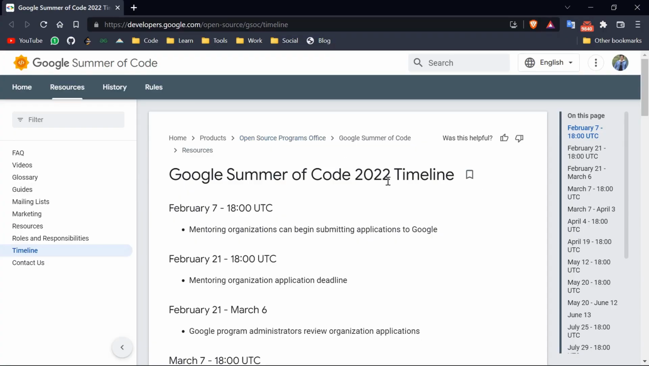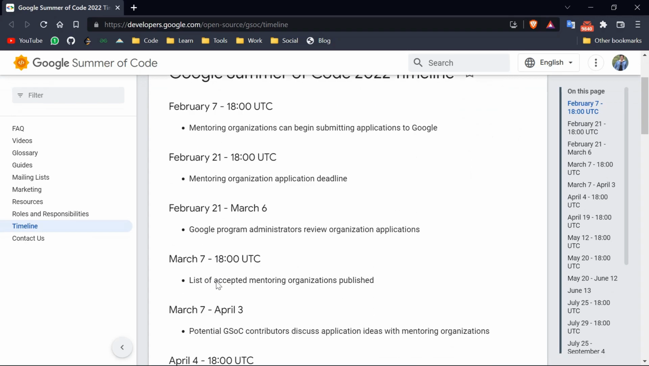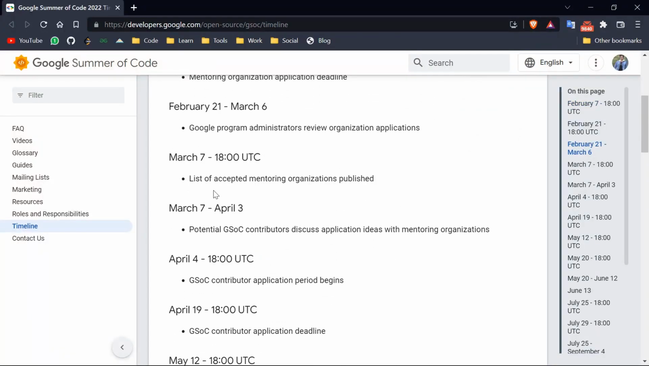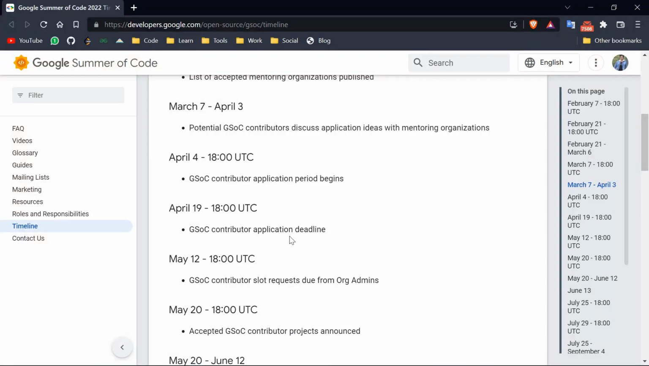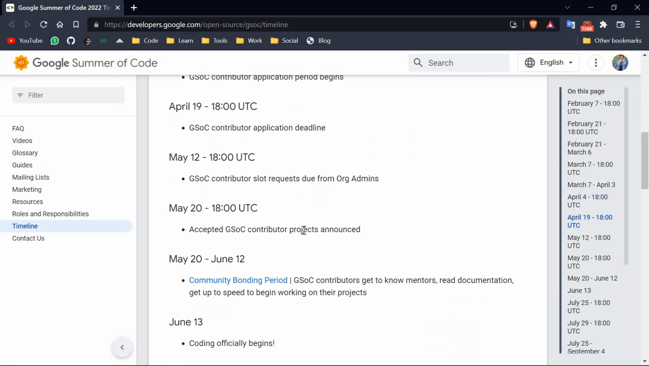Here you can see the whole timeline. I will share this link in the description. So basically, there are some mentoring organizations who submit their application to Google, and after some reviewing period, Google will release the list of accepted organizations. At the time of making this video, the list of organizations is already published and the discussion period is going on. It's not too late to get started. If you are comfortable with the prerequisites that are required, you should go and select some project that you want to work on and start your discussion with organizations. After that, from 4th of April, your application period begins. And in this, you will also be assigned a mentor who will be guiding you through the whole program.